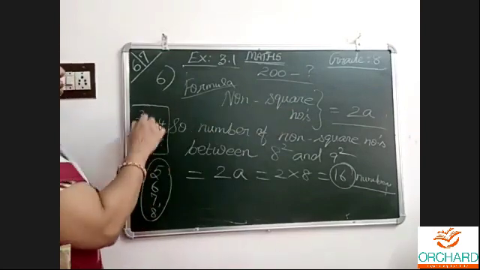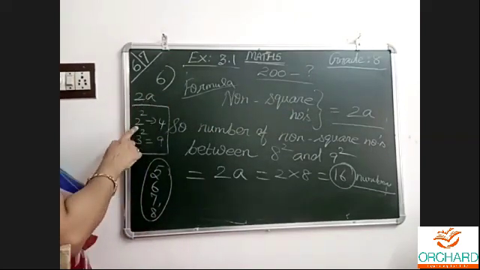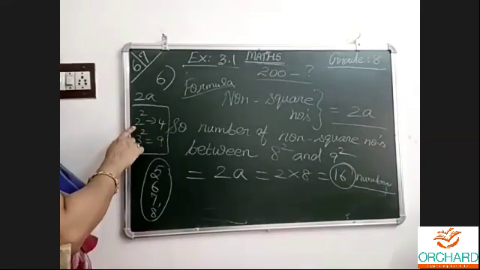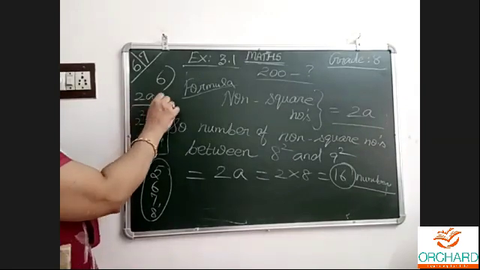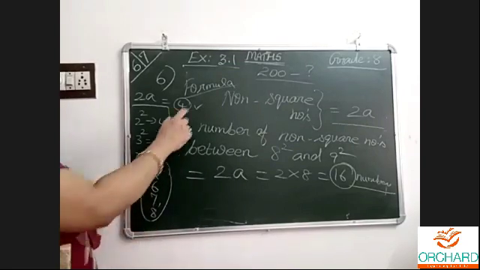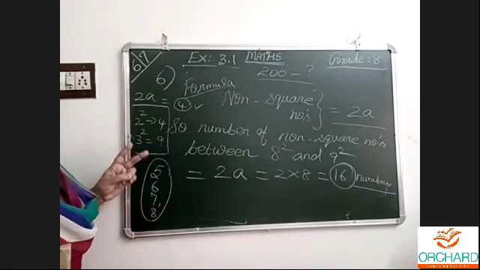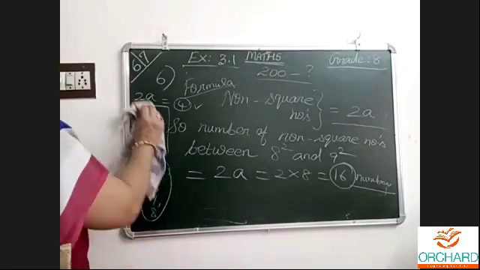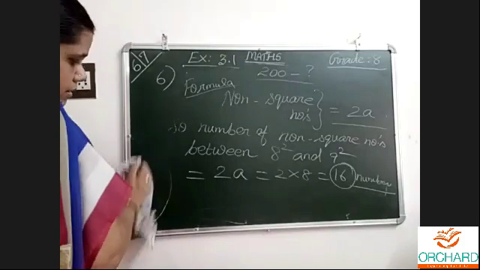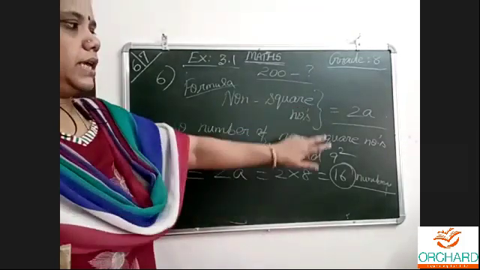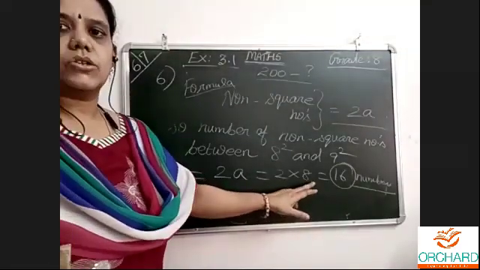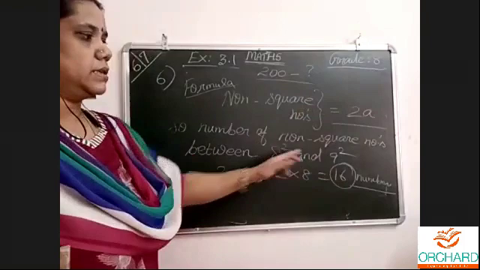Number of non-squares is 2a. What is a here? I want between these two. a is 2, the first number. 2 times 2 is 4. 4 numbers, 4 non-squares. See? We got 4 non-squares. So between any two square numbers, if it is asked to find the non-square numbers, we need to apply the formula. a means the first number should be taken as a. So 16 numbers are between this and this.